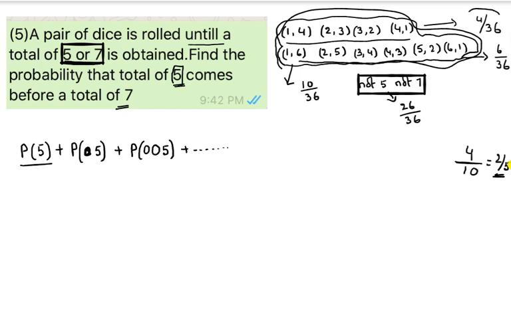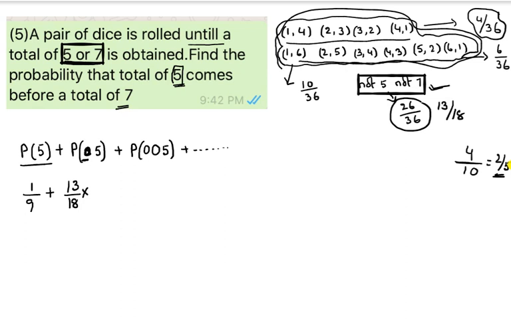Probability of getting 5 is equal to 4 by 36, that is equal to 1 by 9. But what is the probability of getting a number other than 5, other than 7? Getting other than 5 and other than 7 has probability 13 divided by 18. That's why, not getting 5 and not getting 7, its probability is 13 by 18.